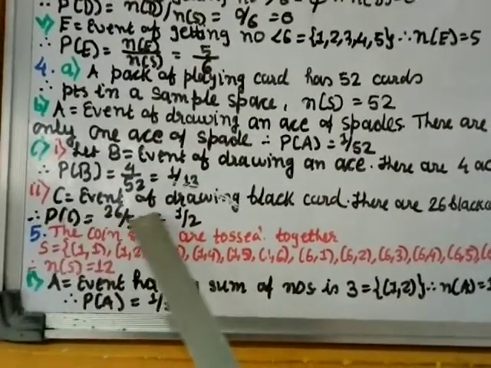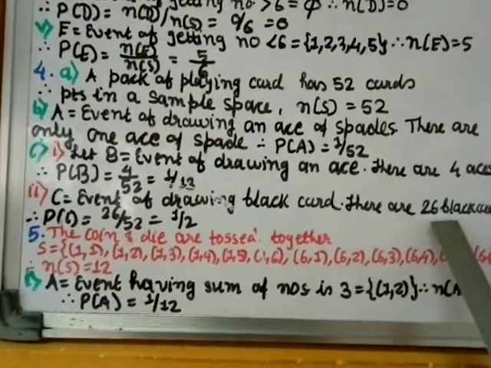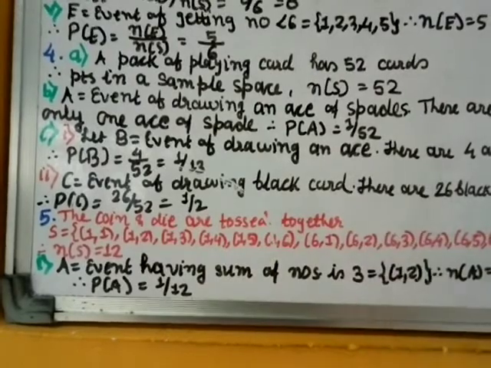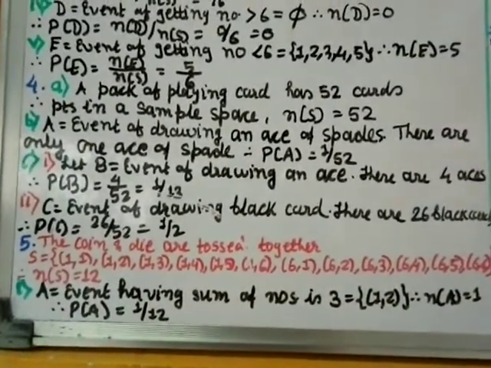Part 2, C equal to the event of drawing a black card. There are 26 black cards, right? We know that. That means P of C is equal to 26 by 52, cut by 26, so you get 1 by 2. So that is the answer for question number 4.